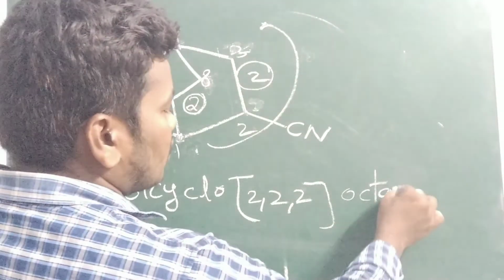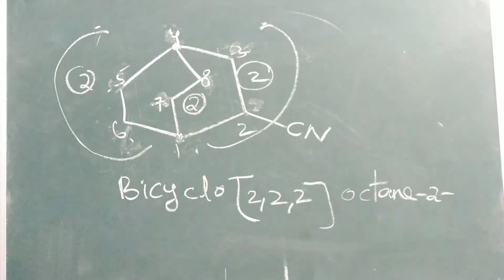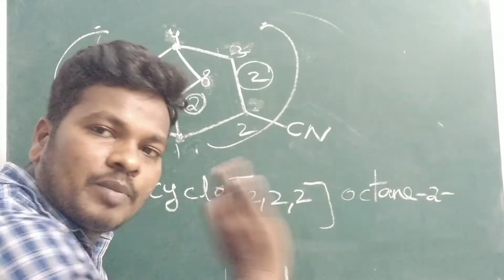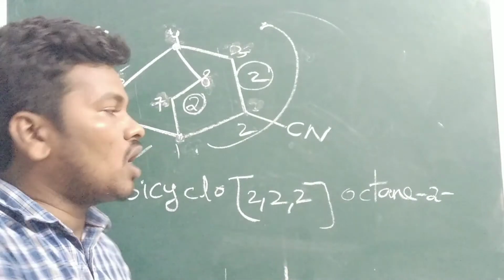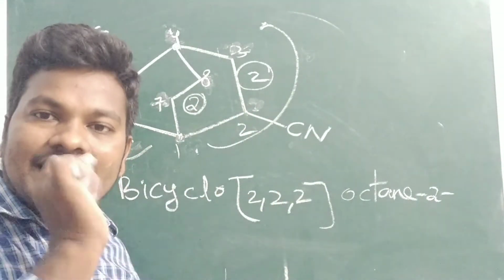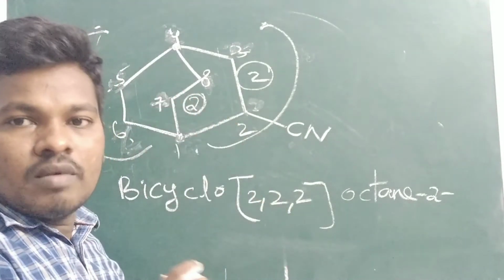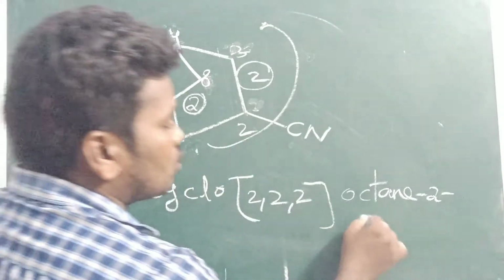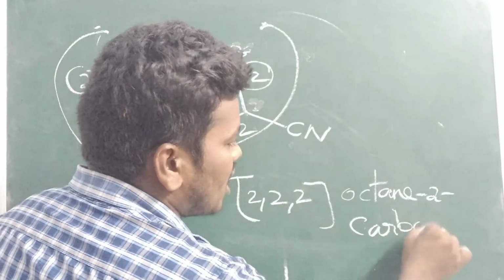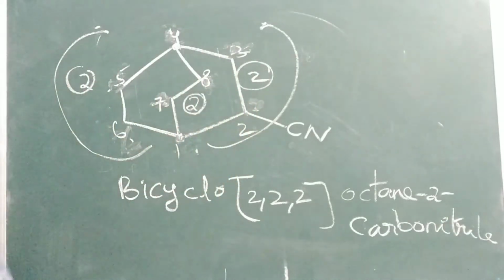So after that what will we write? Second position, what is there? Nitrile or carbonitrile. We are not counting the carbon here. If you count the carbon, we can use nitrile. When the carbon containing the functional group is a part of the ring and you do not count it, we have to use the word carbonitrile.